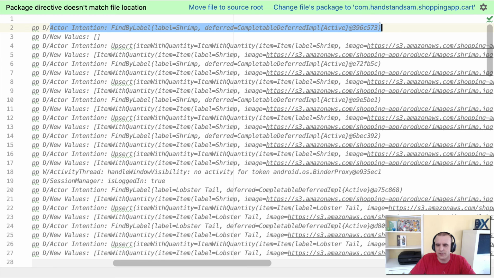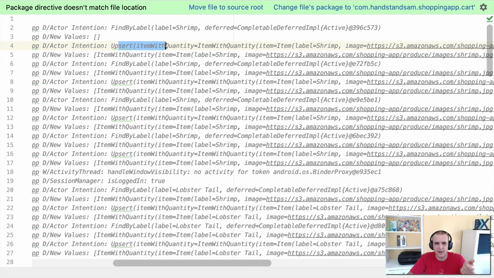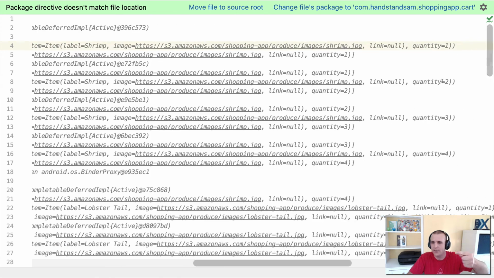The first thing it needed was to display the page. It needed to say, hey, give me the information on shrimp so I could show it. So we went through, label was shrimp. It returned back. I had that completable deferred so we could say, here's the value. Then we did an upsert every time we hit add, because it went ahead and said, oh, actually, I want to update the value to say we now have the quantity of 1. If I hit it again, quantity 2, quantity 3, quantity 4.